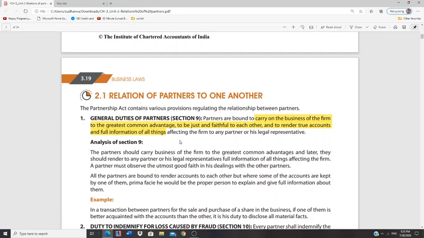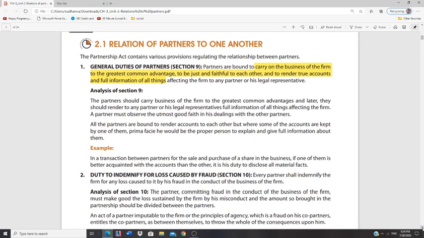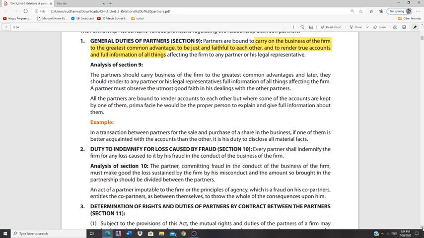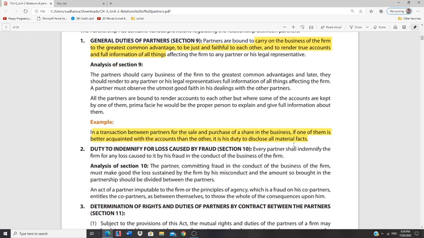I'll go directly to the example because the analysis is the same. It's just these first 3 points: carry on the business of the firm to the greatest common advantage, be just and faithful to each other, and render true accounts and full information. In a transaction between partners for the sale and purchase of a share in the business, if one of them is better acquainted with the accounts than the other, then it is his duty to disclose all the facts. In short, they should be like brothers, a mutual brotherhood. They should not cheat each other. In case it becomes cheating or undue influence, then the very essence of partnership is lost.